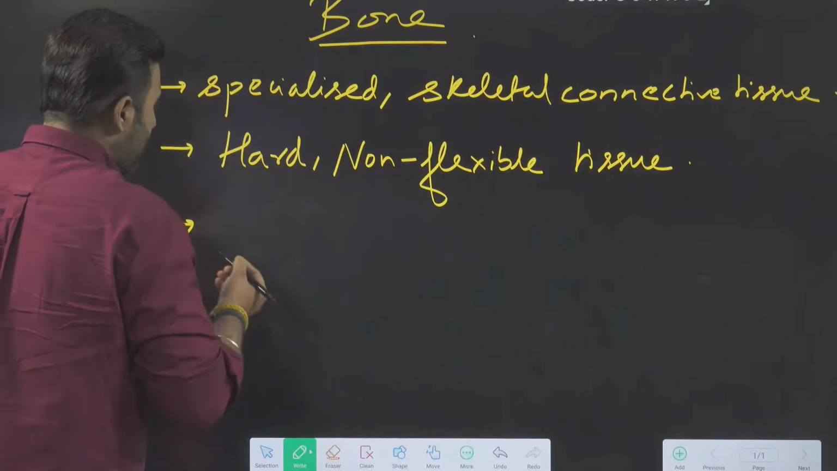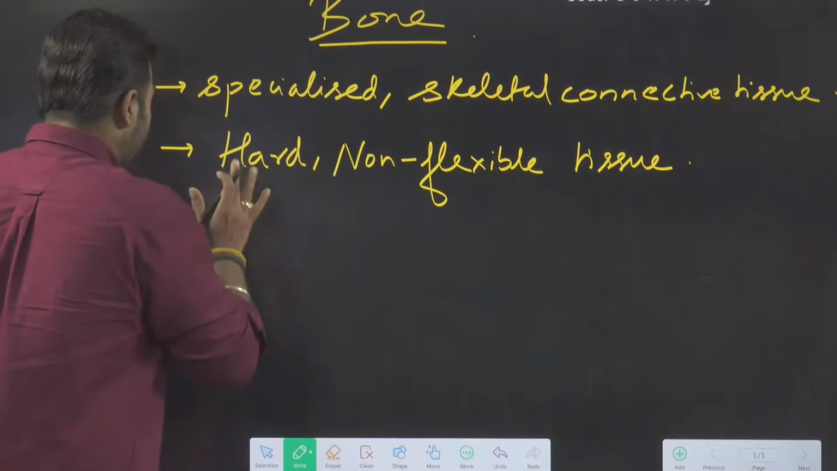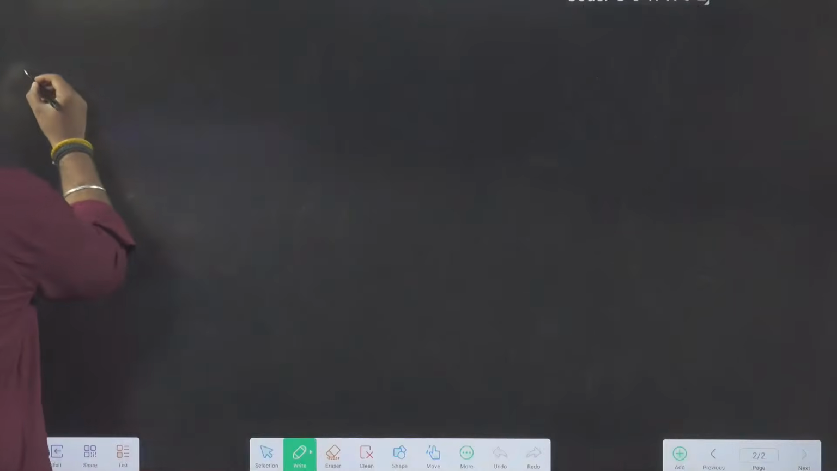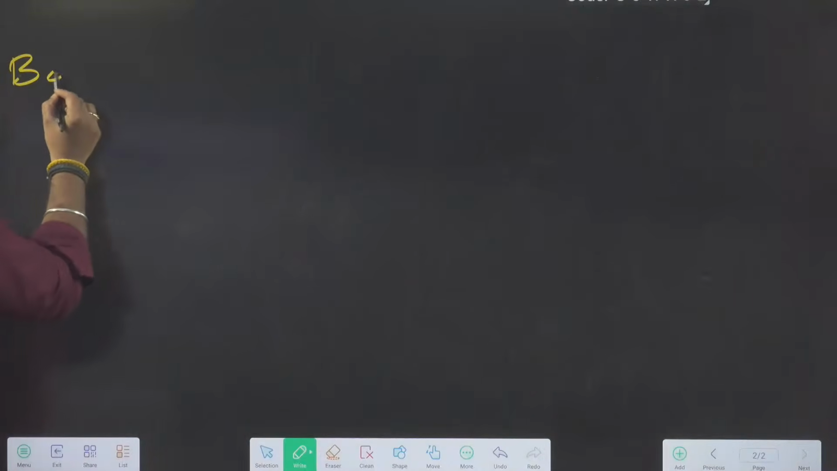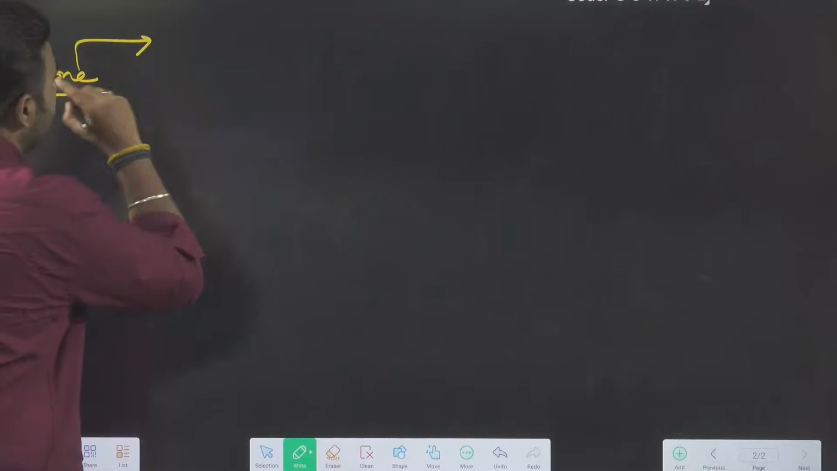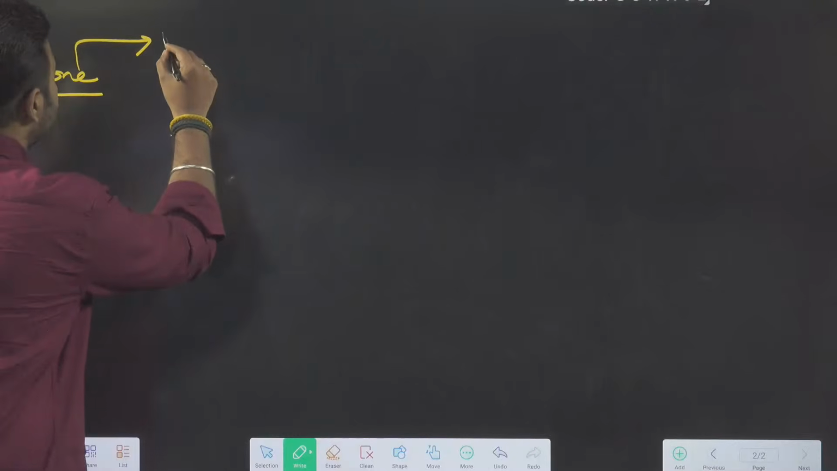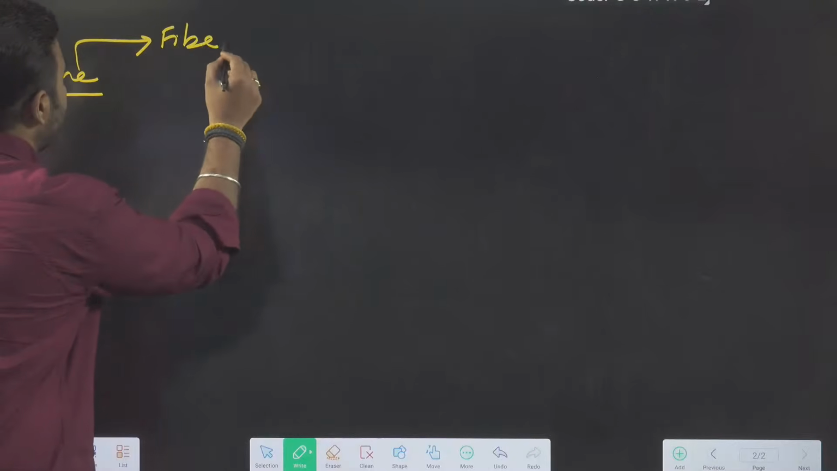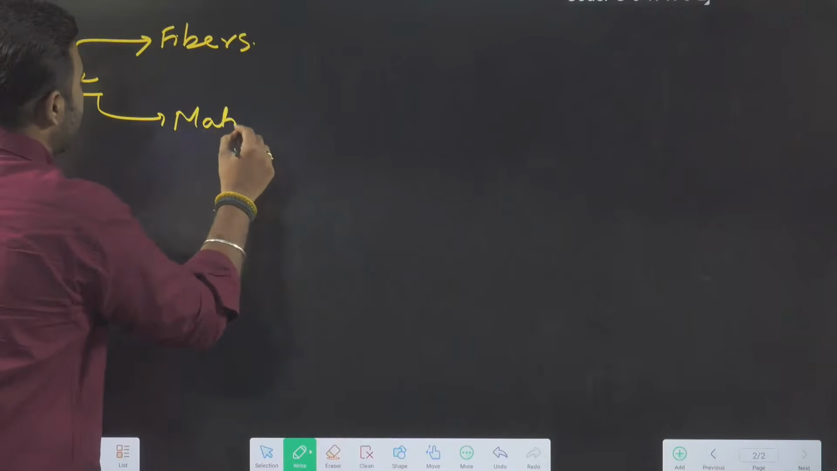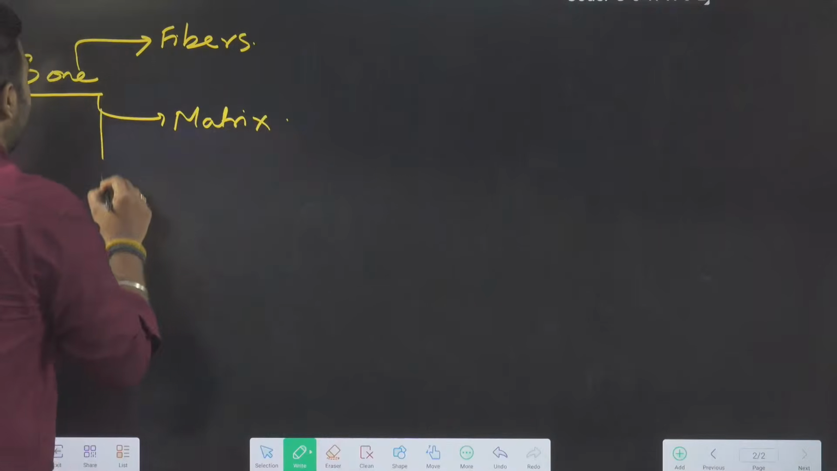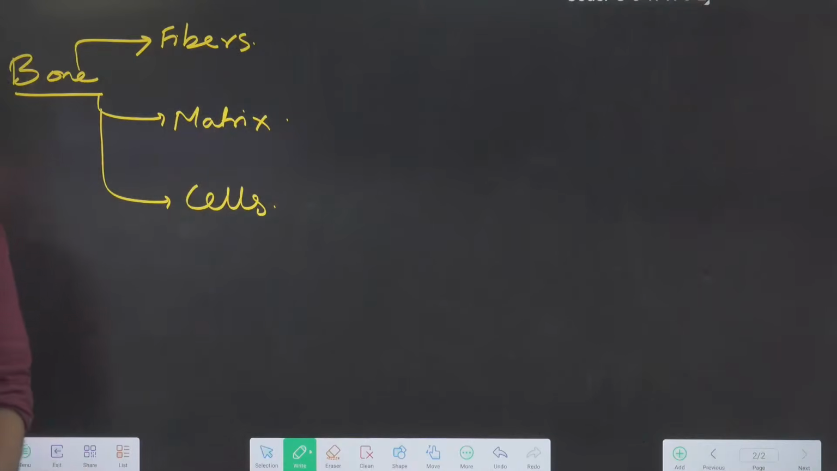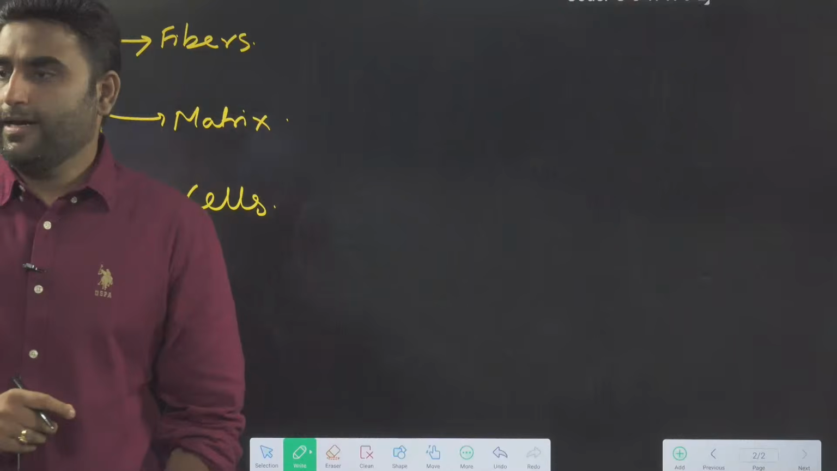Okay? And it is made up of what? Let us see what are the components of the bone. So talking about bone, bone is made up of what? Bone is made up of fibers, matrix, and also some cells.